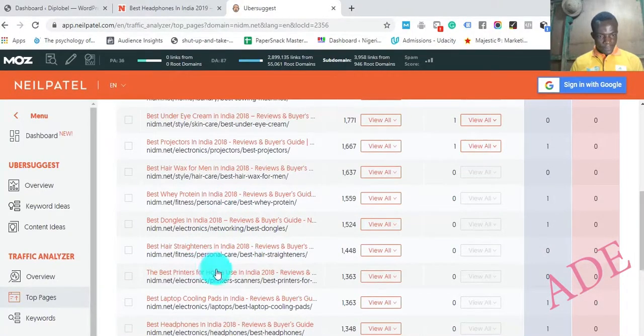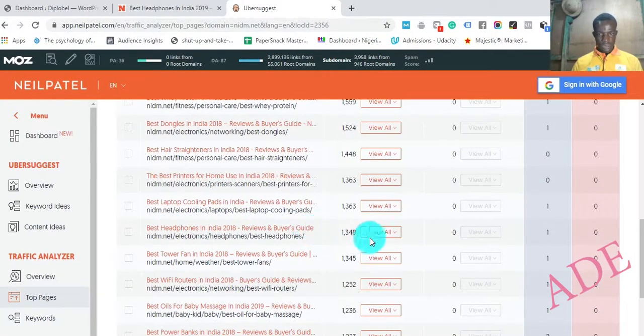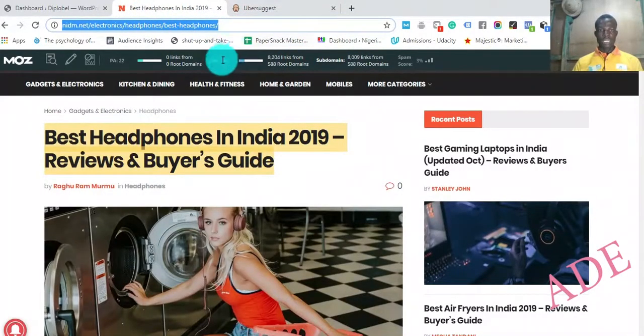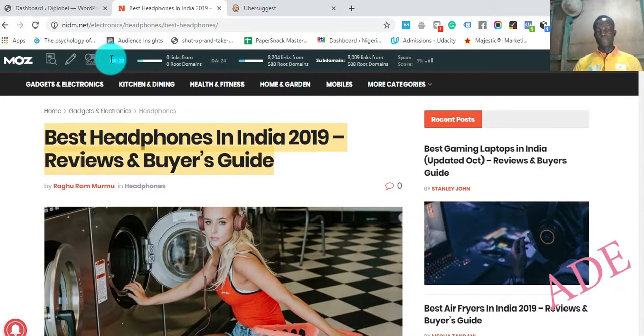Okay. Yeah, the best headphones in India. It has 0 backlinks. Our Moz tool that said it has 0 backlinks is pretty correct, and it has a domain authority of 22. So if you can push a web page to go as high as having a domain authority of, let's say, 30 with a couple of backlinks, you'll be able to rank.